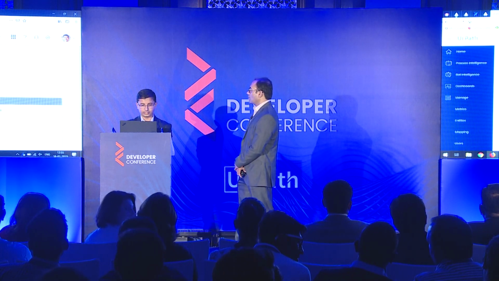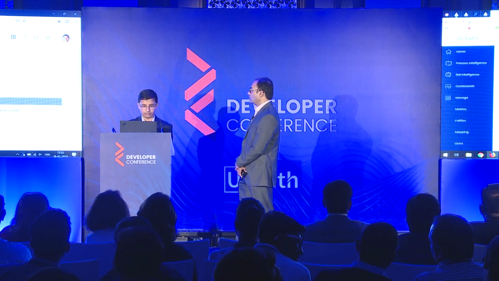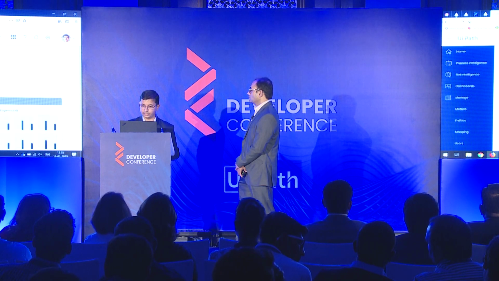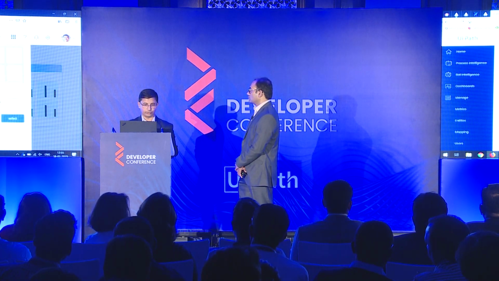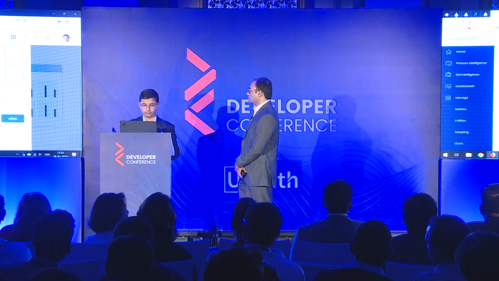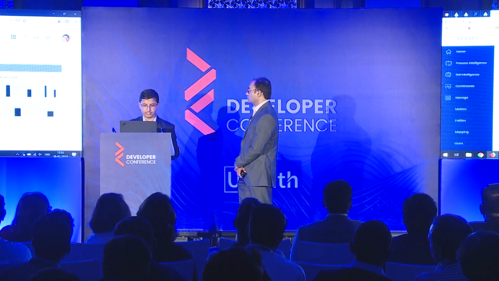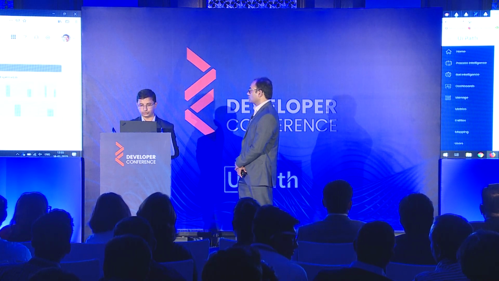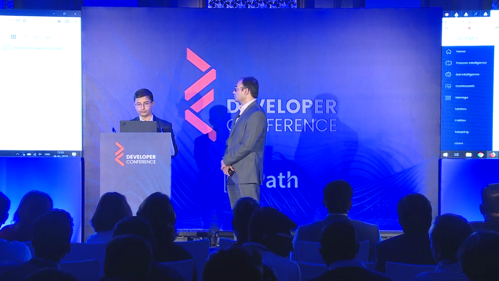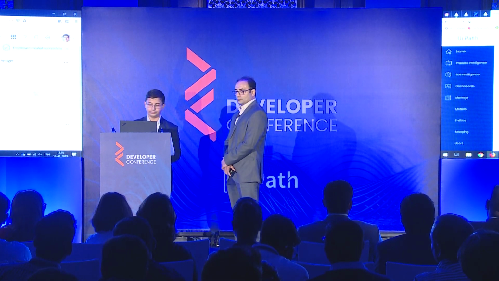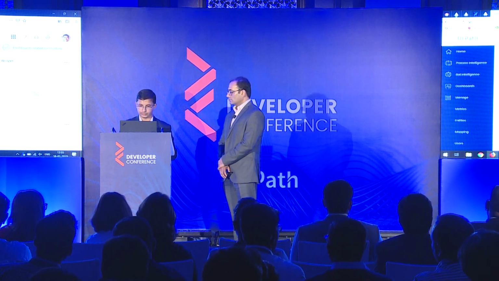We can choose a layout in which to arrange the charts that we have. I'm going to choose, say, a nice layout like this. I choose a color theme, so I'll choose a nice colorful theme and go ahead. So we get a new blank dashboard with space for charts, blank spaces for charts.